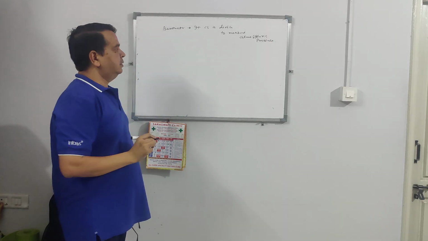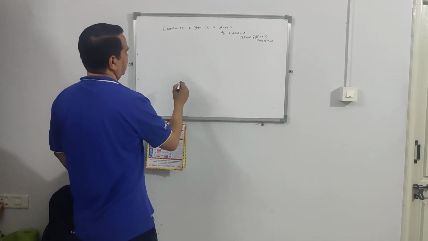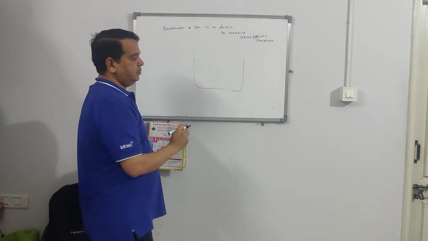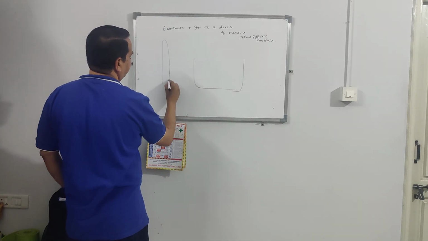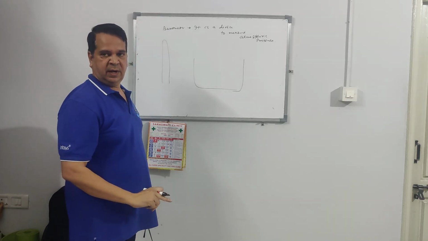So how does a barometer look like? Just imagine you have a vessel, and you have a tube. One end of the tube is open.